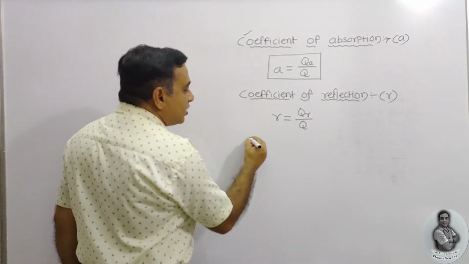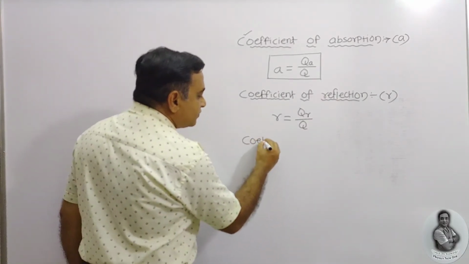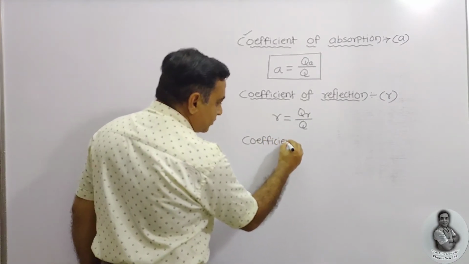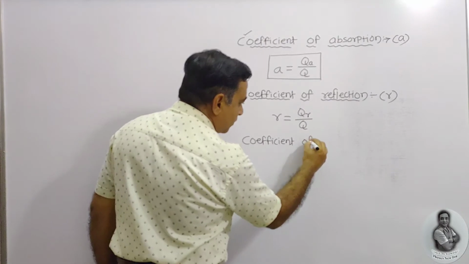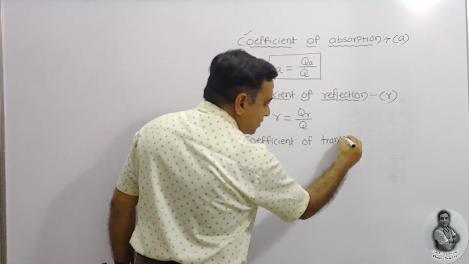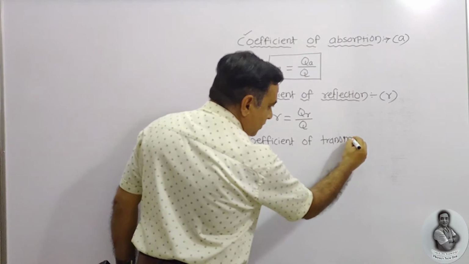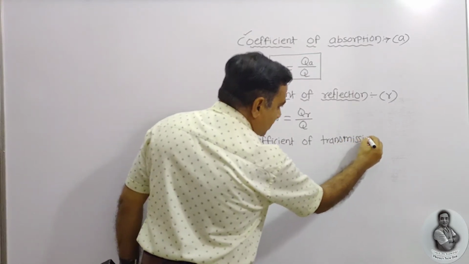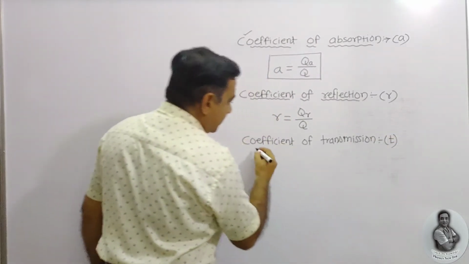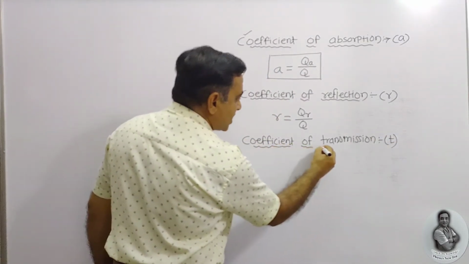Similar to that, we have the coefficient of transmission, denoted by the symbol small t.